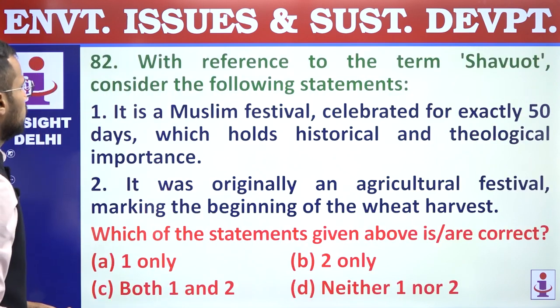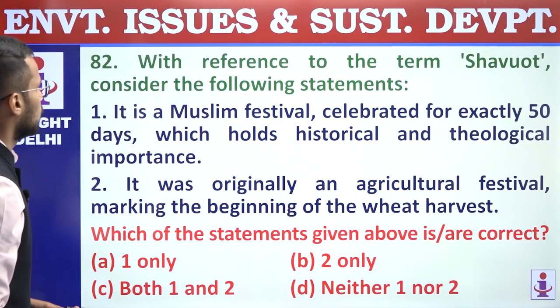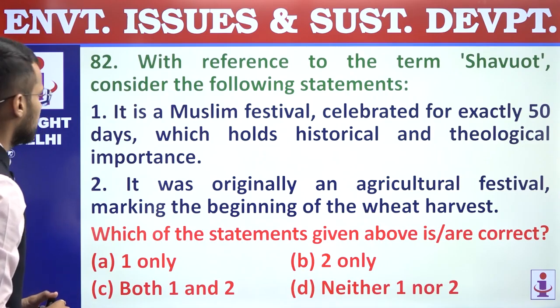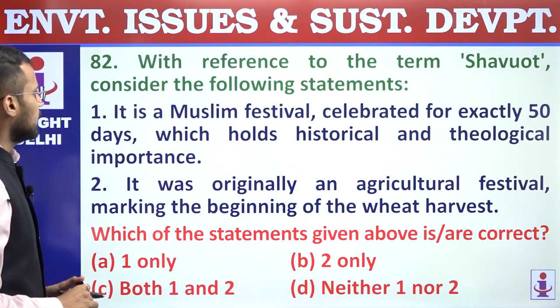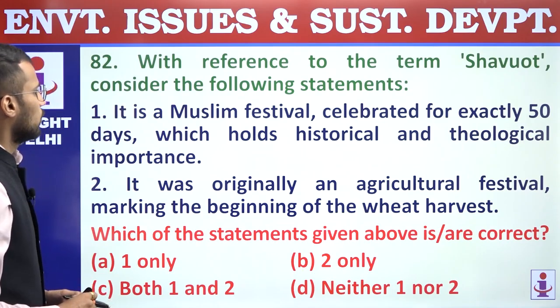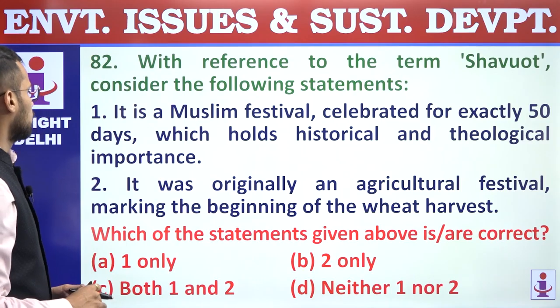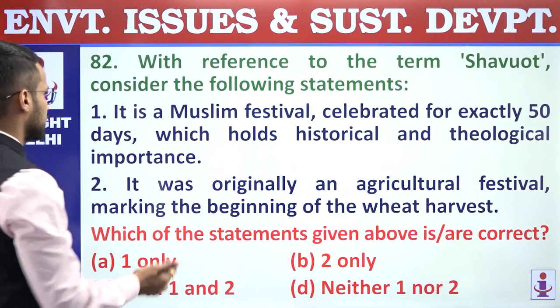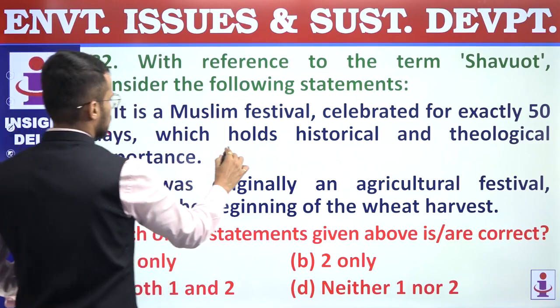82. With reference to the term Shavuot, consider the following statements. First, it is a Muslim festival celebrated for exactly 50 days, which holds historical and theological importance. Incorrect statement. It is a Jewish festival.